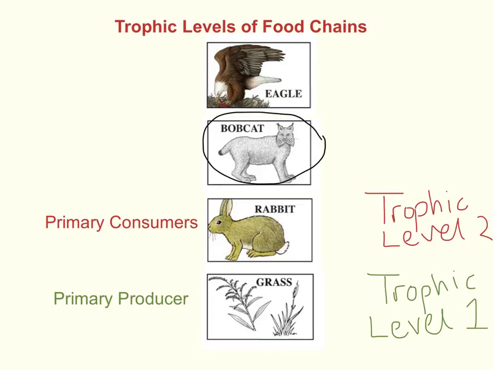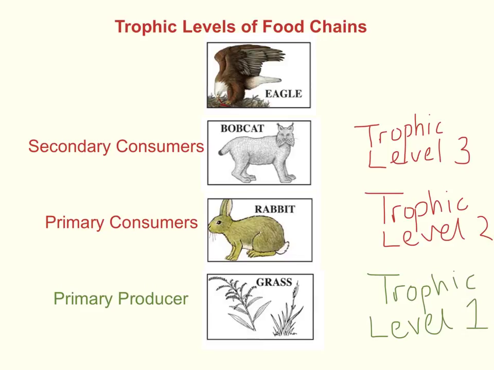Next up we have the bobcat. Now the bobcats eat the rabbits, and they are the third organism in the food chain, and they are known as secondary consumers because they are the second thing to eat something else. And again, they are consumers rather than producers because they have to consume their food. They can't make it themselves. So, the bobcat is at the trophic level number 3.